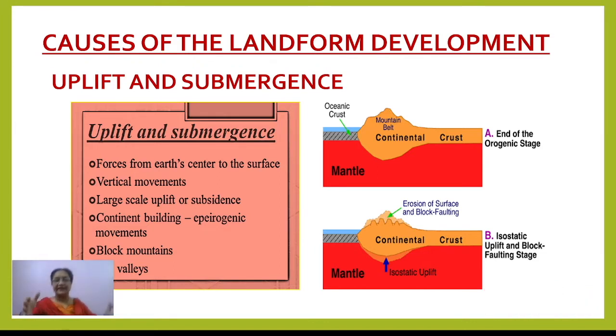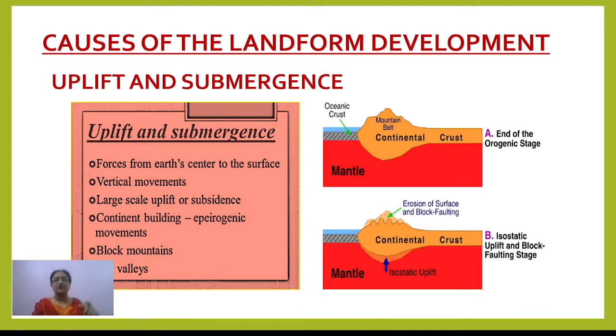A part of land actually, due to some internal movements, goes up. That means it gets uplifted, or a huge landmass all of a sudden subsides down, right? So suppose a land area subsides down, and if it is very close to the ocean body, it forms a part of the ocean. It submerges under the ocean water, right?